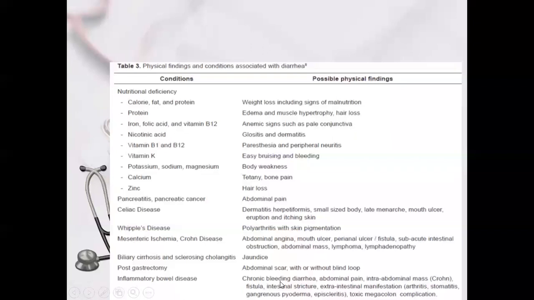Post-gastrectomy, there will be a scar from any surgery. Inflammatory bowel disease presents with chronic bloody diarrhea, abdominal pain, and an intra-abdominal mass. Crohn's disease has fistula and stricture, with manifestations like arthritis, stomatitis, and edema, and epistaxis and toxic megacolon can be complications. In the large bowel, inflammatory bowel disease, Crohn's, and ulcerative colitis will present with bleeding, and other extraintestinal manifestations can be there in chronic diarrhea in IBD.